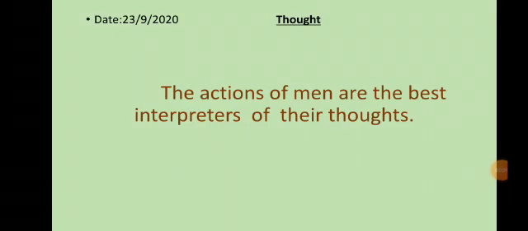Hello, students. Let us start our EVS 2 period with a beautiful thought. The actions of men are the best interpreters of their thoughts.